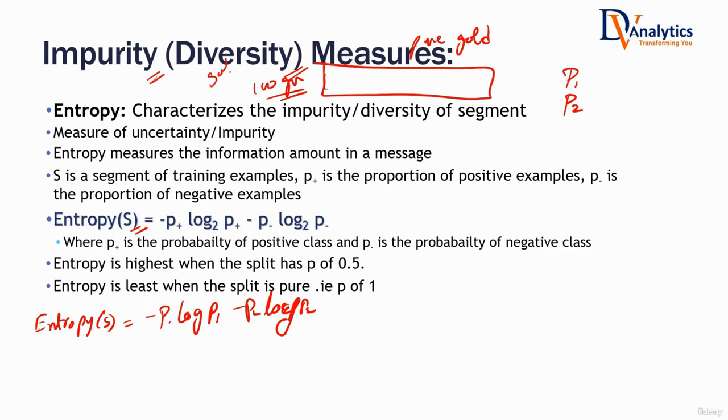Let's say you have gold, you have bronze. Let's say you have 99% gold, 1% bronze. Then will you say it is pure? Let's say you have 60 gram gold, 40 gram bronze. Will you say it is pure? No. Entropy is a measure of impurity, which is the opposite of purity. It will tell you how impure a particular set is.